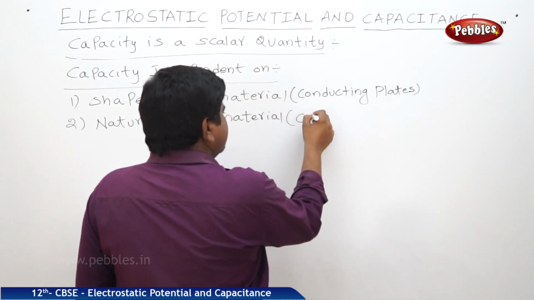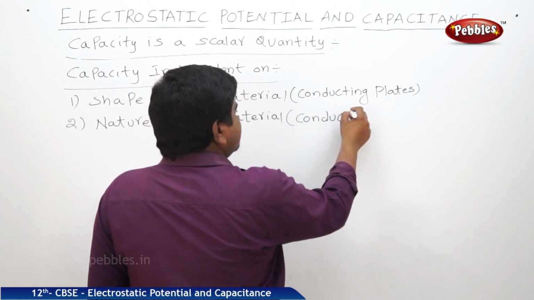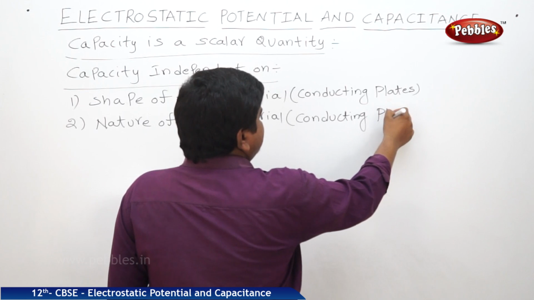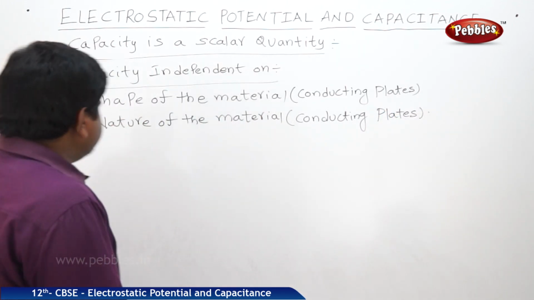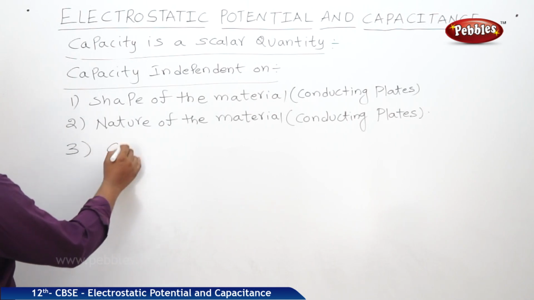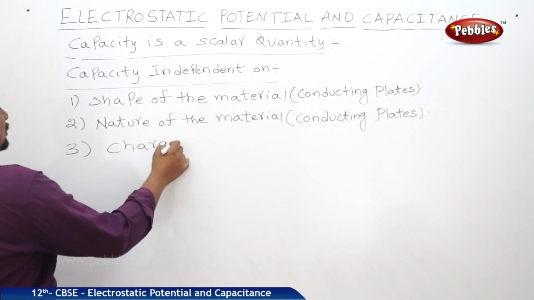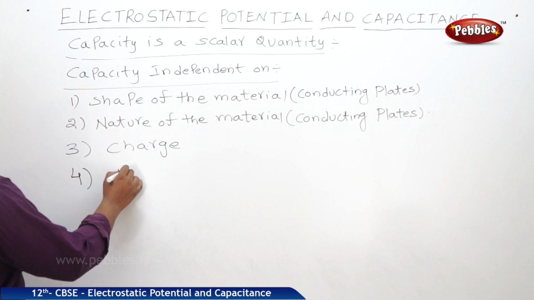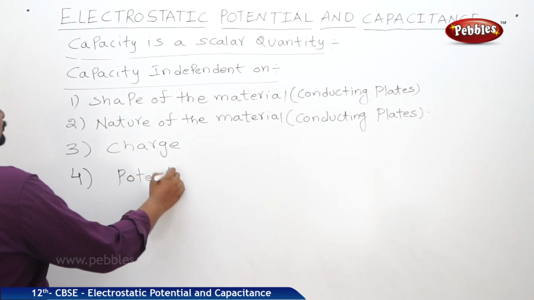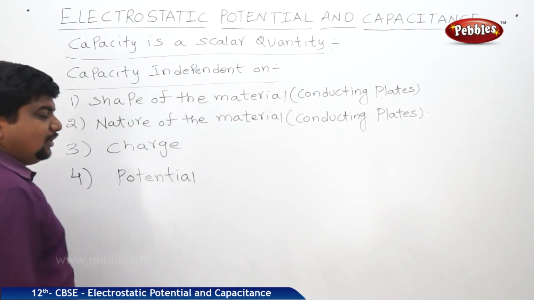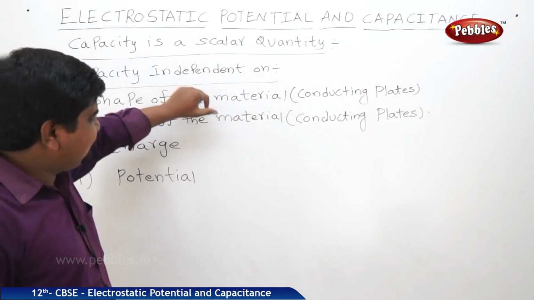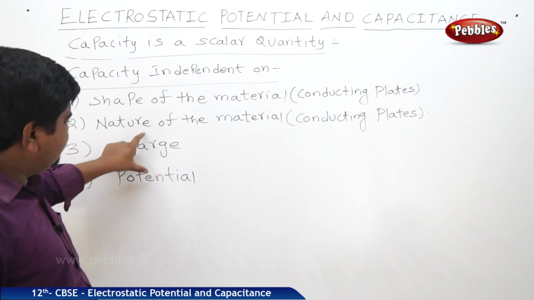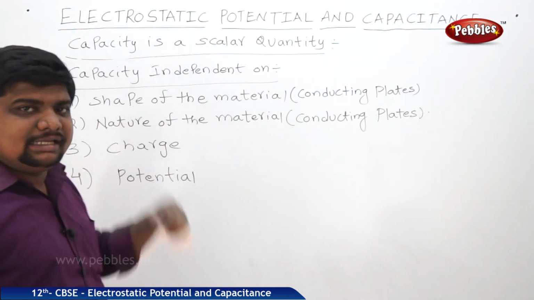Here also, conducting plates. Next, it is independent of charge and potential. These four are the factors on which the capacity is independent. The definition itself proves the first two, and these two we are going to prove in the next part.